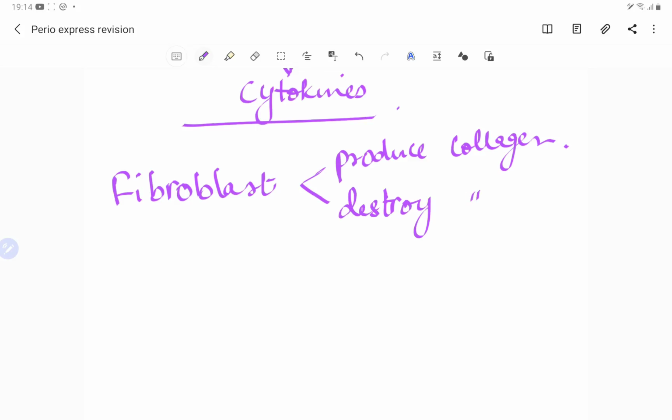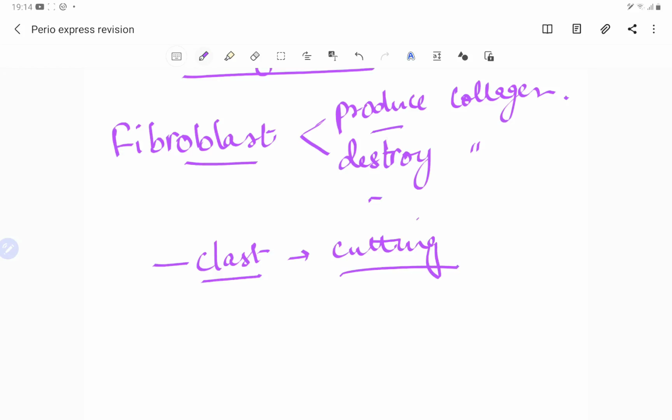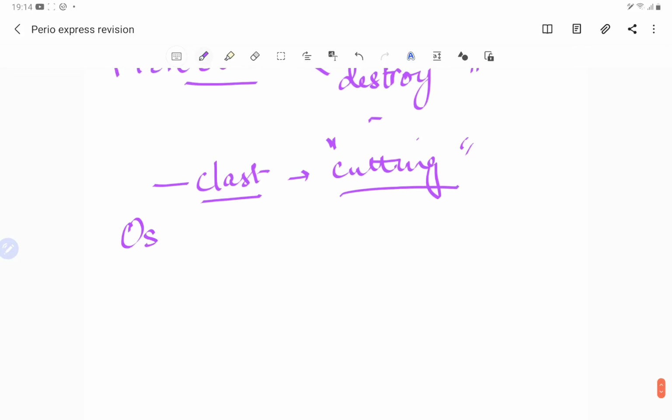On the other hand, we have osteoclasts, which are the cutting cells, or we have cementoclasts, which are the cutting cells. In previous lectures we have talked about that clast: if you see clast in the suffix, that means the cutting cells, right? But fibroblasts are the cells which are cutting also, producing also. So we have the fibroblast and the osteoclast.